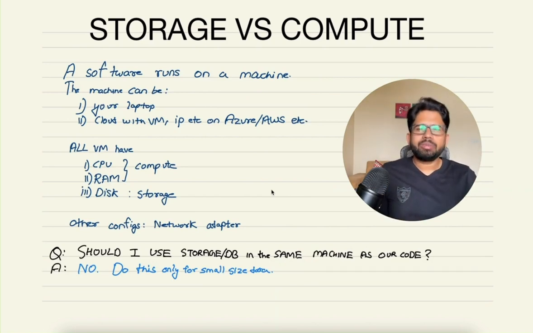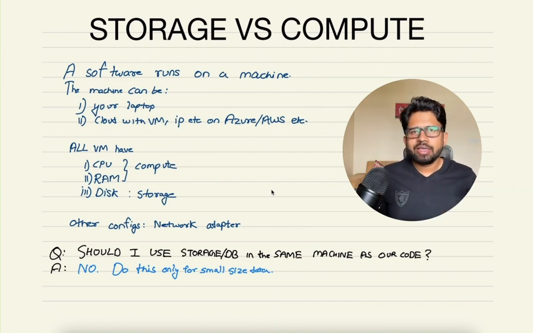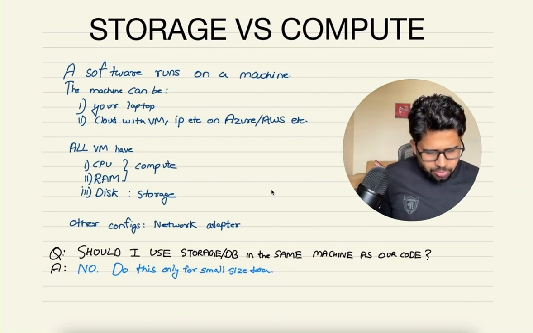Or let's say you can even put the data in a database hosted in the same machine. You could do that. You have a VM in which you can install two softwares, one for Java, other for your database, and then you can connect. Or you have a separate machine for storage. So you have a compute resource and you have a storage resource. So should you and can you do that or not?